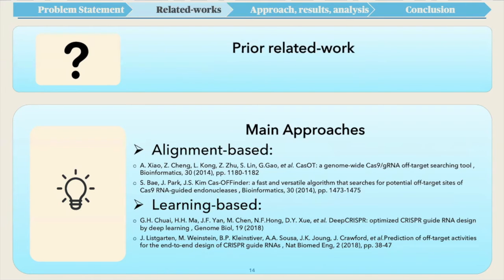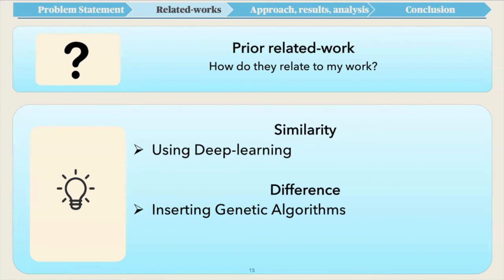So far, different guide RNA design rules and tools have been developed for guide RNA design. These methods are categorized into different types, two of which are alignment-based methods and learning-based methods. The previous methods are related to my work as follows. The main similarity between my work and the previous works is that I'm also going to use machine learning methods such as deep learning. And the main difference is that I'm going to combine these methods with genetic algorithms to make a better design tool.